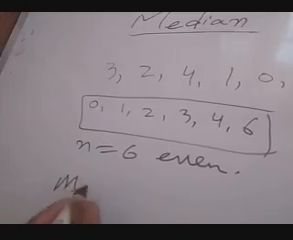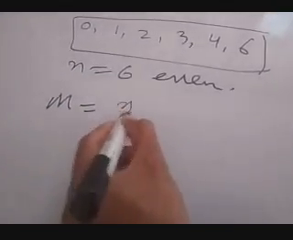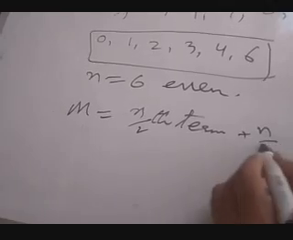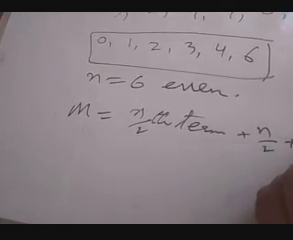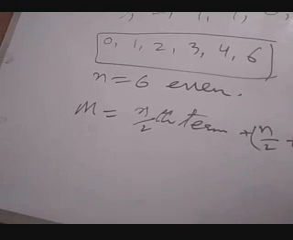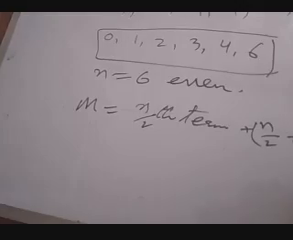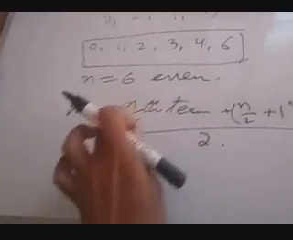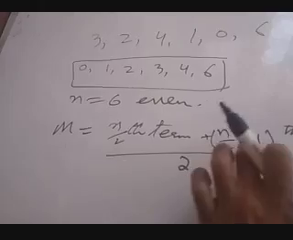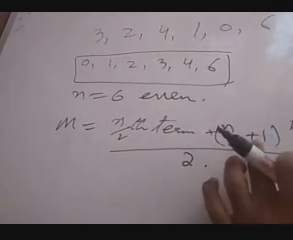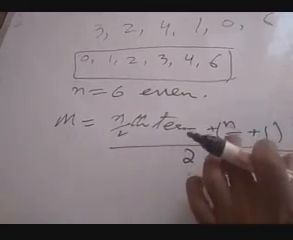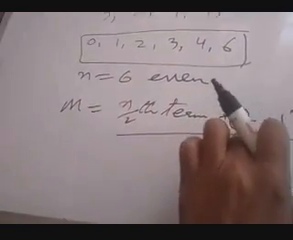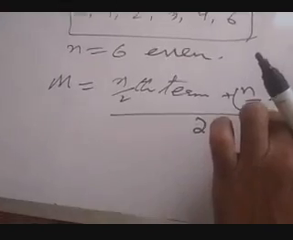Median equals, remember this formula: (n by 2)th term plus ((n plus 1) by 2)th term, divided by 2. That means you have to take 2 terms. First the n by 2 th term, then the term one more than it, the (n by 2 plus 1)th term.